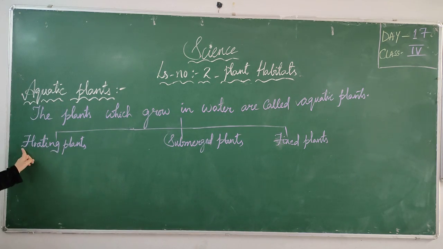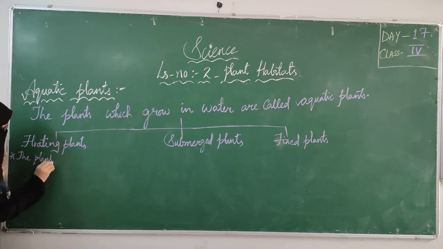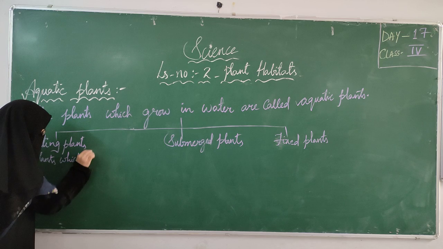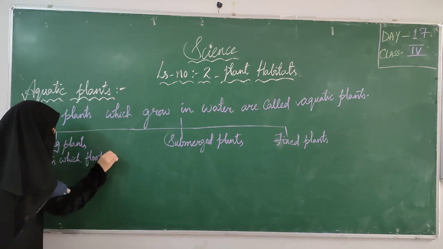See, by the term floating, you can say the plants which float on surface of water are called floating plants. Floating plants mean the plants which float on surface of a water.